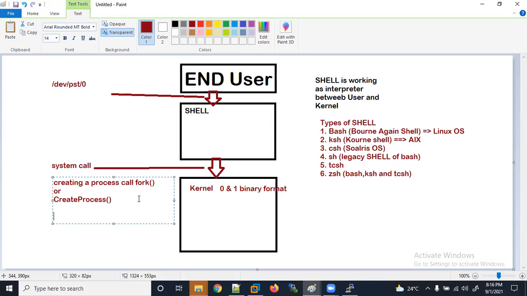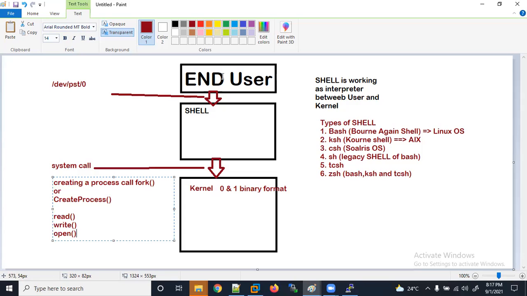Okay, if it wants to read anything, it will use a read. If it wants to write, it will make a write system call. Okay, if it wants to open, it will make an open system call. So these are the system calls. Like that, the connection is established with the kernel. Now you are the end user. End user means you are an end user.